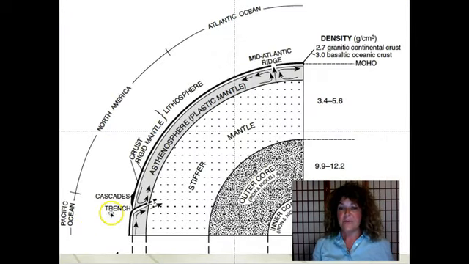To take another look at this, we have the crust, then we have the plastic mantle, plastic meaning a solid that flows, and this is known as the asthenosphere, and then we have the stiffer mantle and the outer core, and then the solid inner core made of nickel and iron.